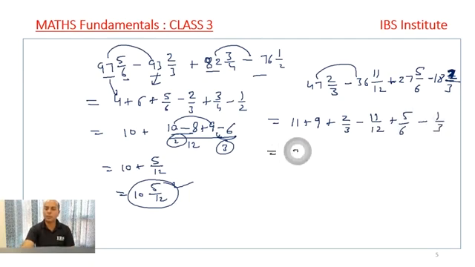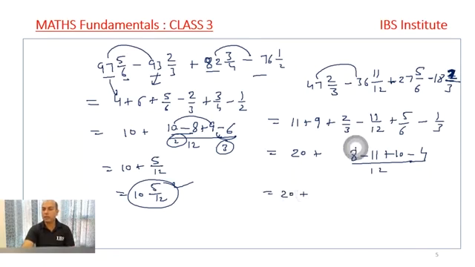So 11 and 9 is 20 plus, we take out the LCM to be 12. 3 into 4, 4 2s are 8, minus 12 into 1, 12, plus 6 2s are 12, 5 2s are 10 minus 3 into 4, so write it as 4, right? So 20 plus what? 10 and 8, 18, 18 minus 11 is 7, 7 minus 4 is 3. So it is 3 by 12 and it cancels to 1 by 4, and I can write the answer to be 20 1 by 4. My answer comes out to 20 1 by 4.